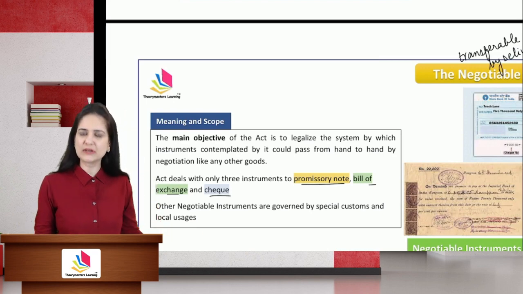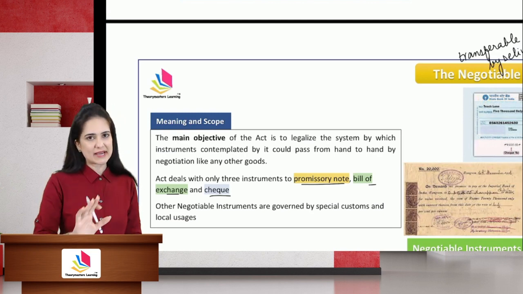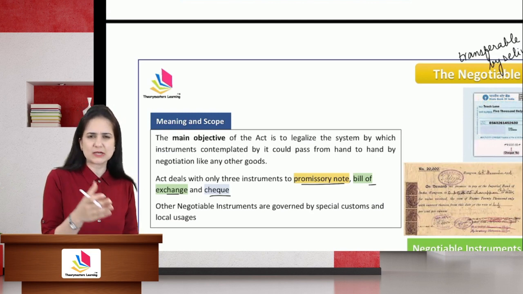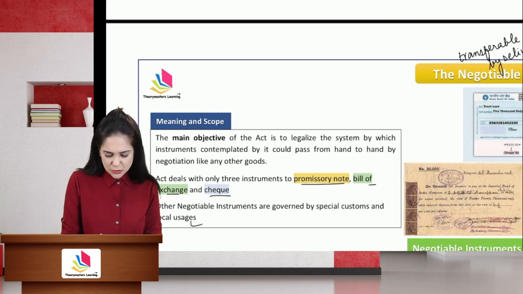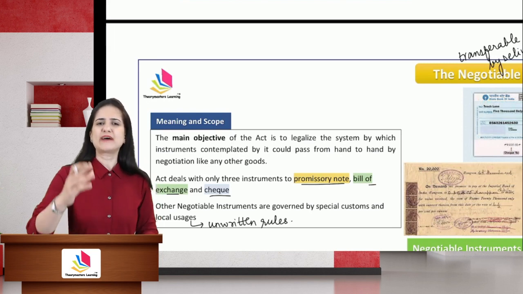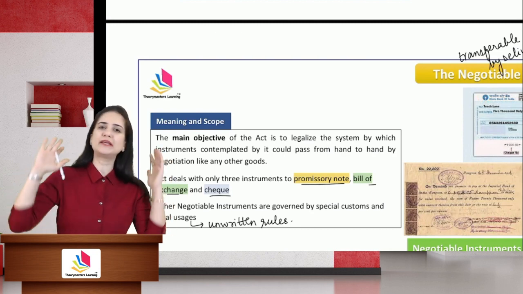Then what about the other negotiable instruments? They are not governed by the act. Instead, they are governed by local trade customs, traditions, usages. Now, what are usages? These usages are unwritten rules which have been followed in, let's say, my line of business since many years.